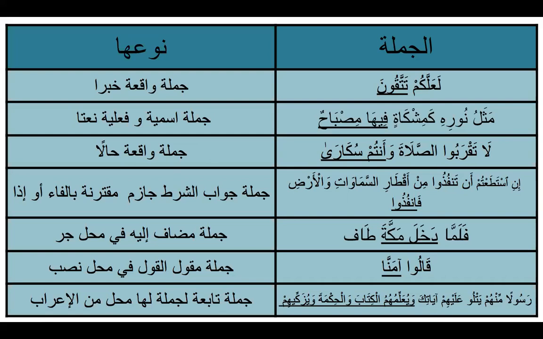So the first type that you are going to see of a sentence that has a status is when a sentence comes up as a khabar. When a sentence is seen as a khabar, it's going to be fi mahalli raf'in. As we can see here in this example, لعلكم تتقون. تتقون is jumla فعلية والفاعل واو الجماعة. And here this تتقون is في محل رفع خبر لعل.